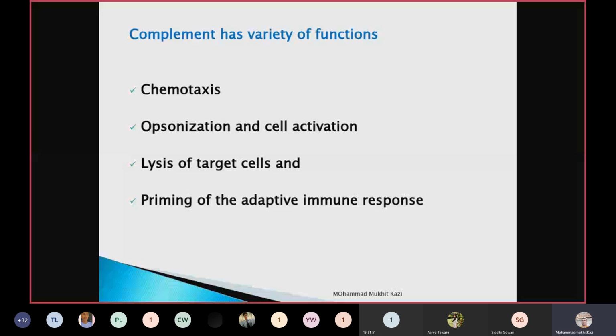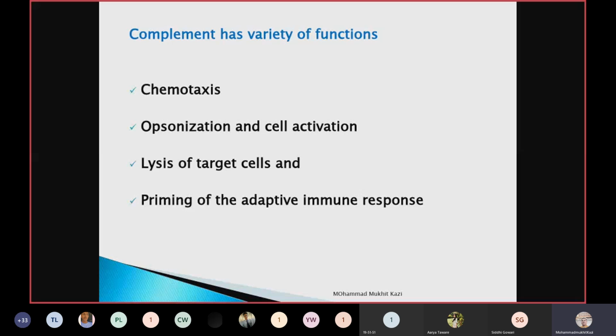Second, it helps in opsonization and cell activation. Now, what is opsonization? I think we discussed the capsule in our morphology. What is the function of the capsule? It escapes phagocytosis.